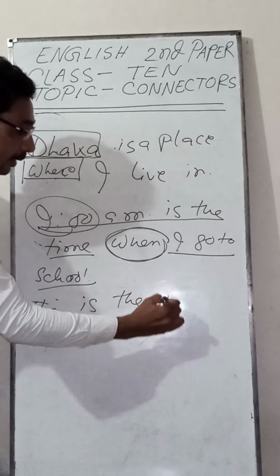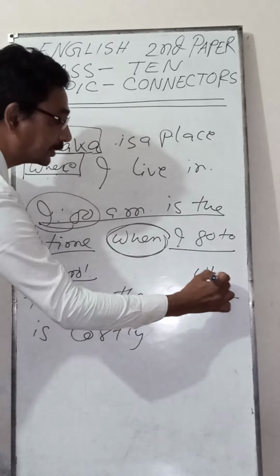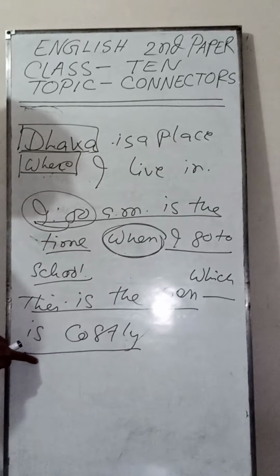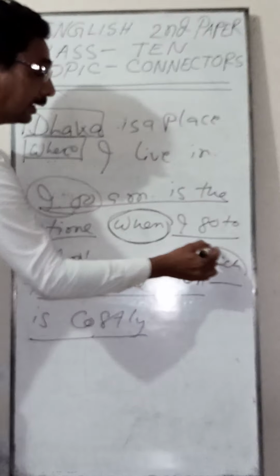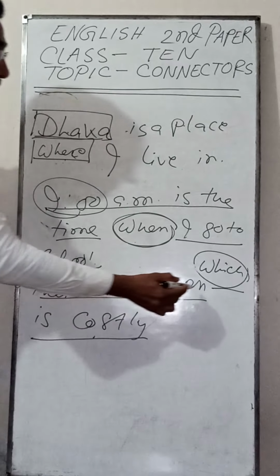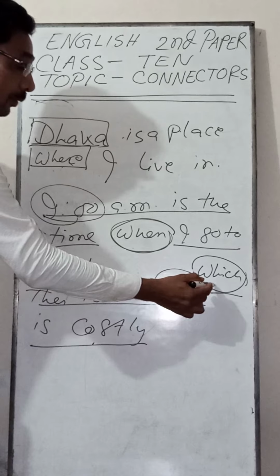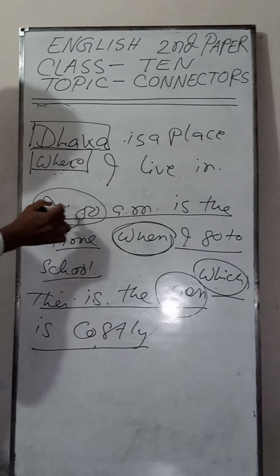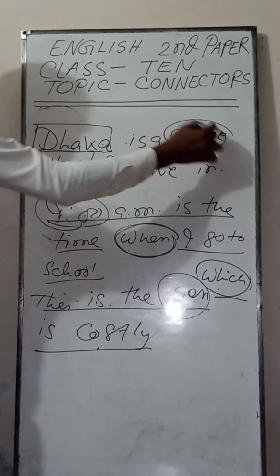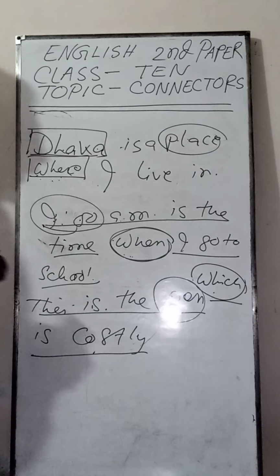This is the pen, dash is costly. You see, which? This is the pen. This is a sentence. Is costly. This is a sentence. And these two sentences are connected with a relative pronoun or a connector, which. This is a pen. Pen is a noun, a material thing. So why have I written here which, and 9 a.m. is the time, this is time, so why have I written here when, and Dhaka is a place, in case of place I have written here where. When, which, where, these all are connectors.